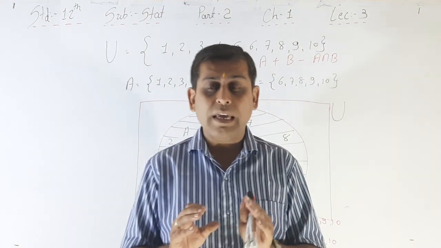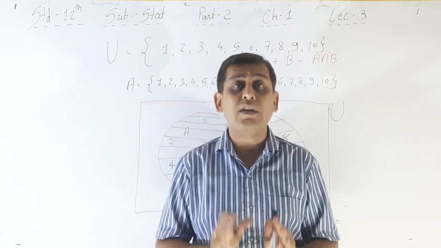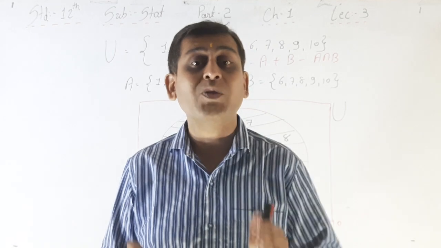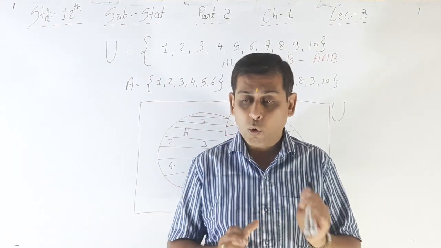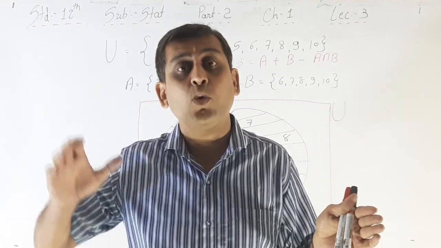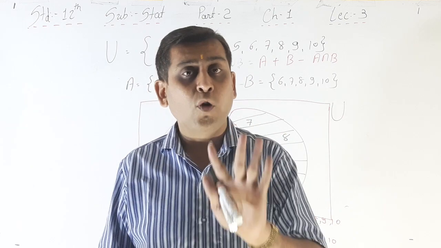So the 3 kings and 13 cards of heart, that is total 16 cards. No, your sample space is 52 cards. Okay, now A is equal to heart ace to heart king, and B is equal to the 4 kings.